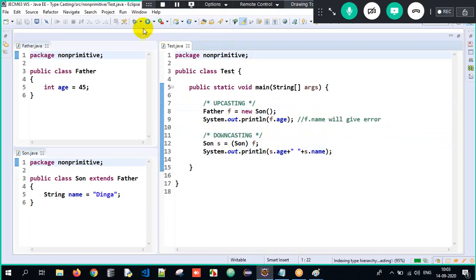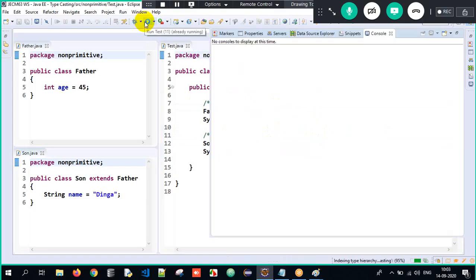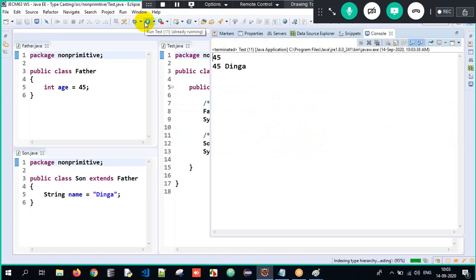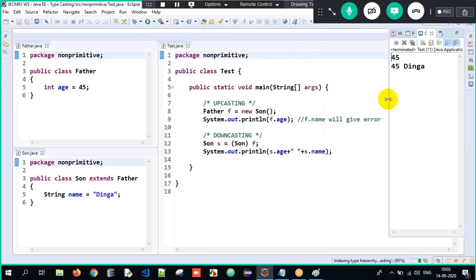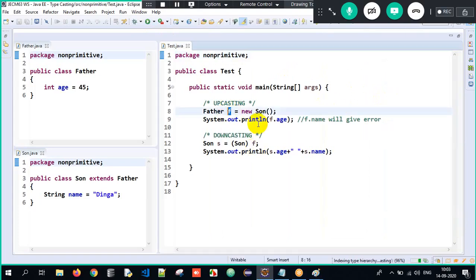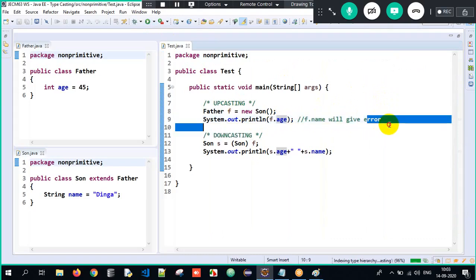So now when I execute it, will I get the content here? Absolutely. I should be able to get the expected output. Did I get the expected output over here as 45 and 45 dinga? Absolutely. So this is all about upcasting and downcasting, guys. With the upcasted reference, only superclass properties; subclass properties cannot be accessed.